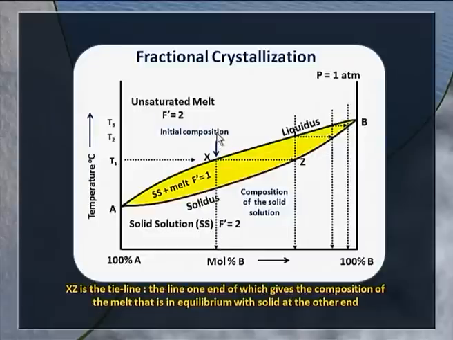You heat it to get a melt, and this melt can be cooled, and when you cool it, say to temperature T1, you get a solid solution separating out having a composition Z. If you are able to separate this solid solution and cool it, you get a composition which is much richer in B. If that solid solution is heated again, taking it to a high temperature where it is in the molten state, and then cooled along this line, when you reach the liquidus curve at this point, the solid that separates out has a composition given by this point, which is much richer in B now.